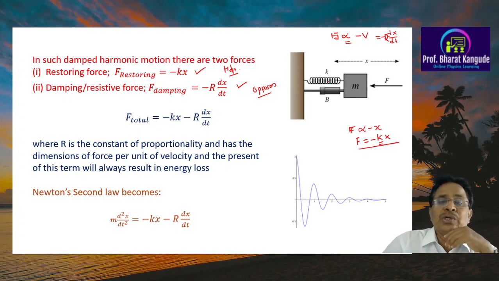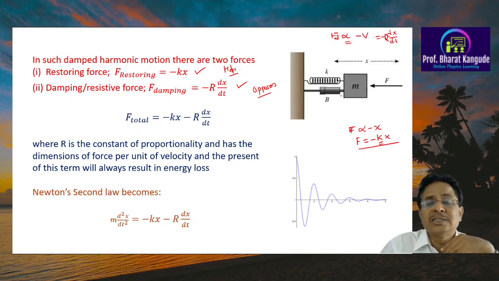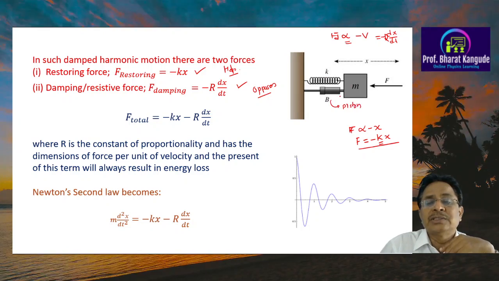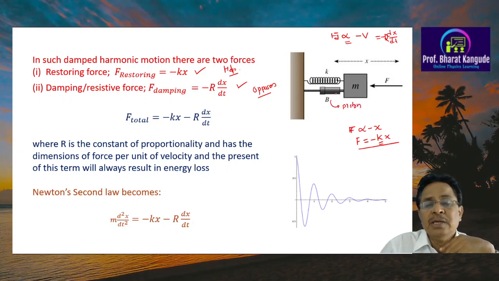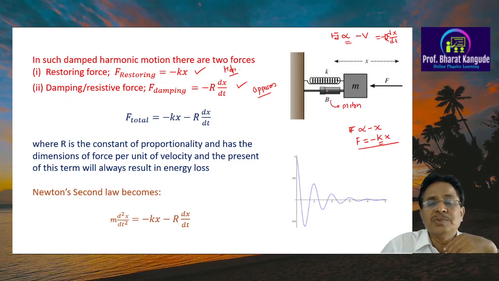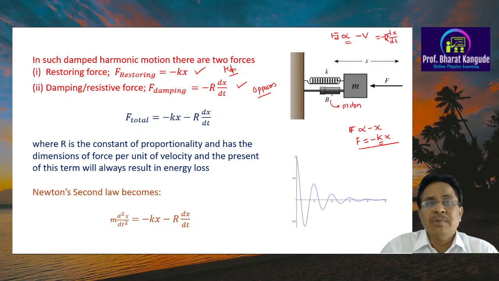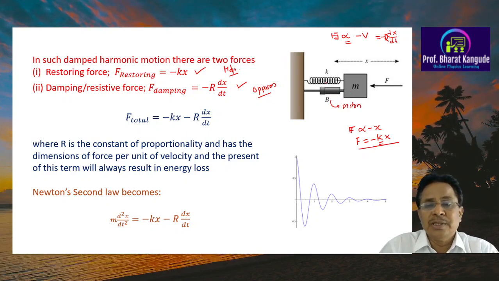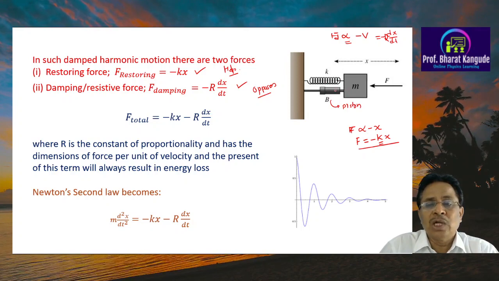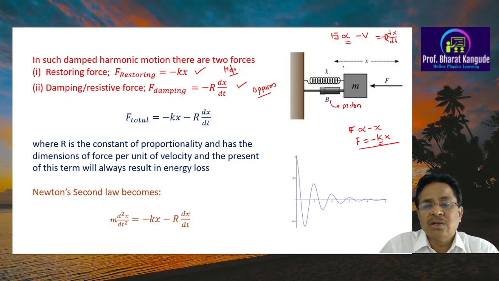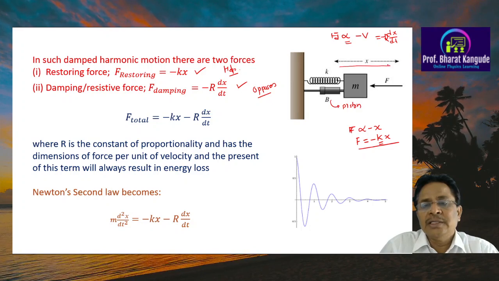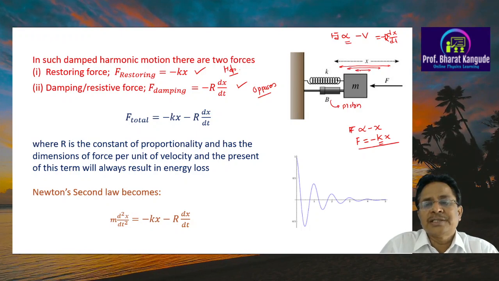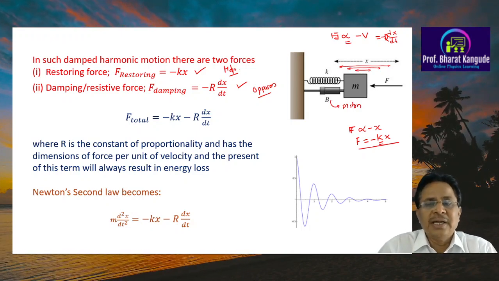This diagram shows one mass attached to a spring, and this mass is also attached to a piston where some liquid is kept inside. As the spring oscillates, the mass also works on this piston, and the liquid opposes the motion of the mass. Therefore the spring loses some of its energy in overcoming this friction, and that's how the oscillation amplitude goes on decreasing. This is another example which shows the damped harmonic oscillator.